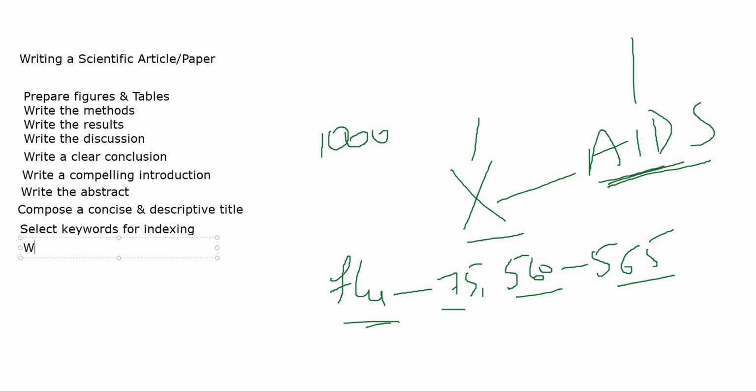Then write the acknowledgements. Acknowledgements are basically who do you want to thank for the paper, who helped you. So something like people who are funding your research, or people who are giving you grant or fellowship, or people who have helped you in the process of writing the paper. You can even share credit. That is not exactly acknowledgement. If you are sharing credit, that comes in the paper itself. But let's suppose people who have helped you during your study, or people who have helped you in proofreading, okay, all of that will come under acknowledgements.